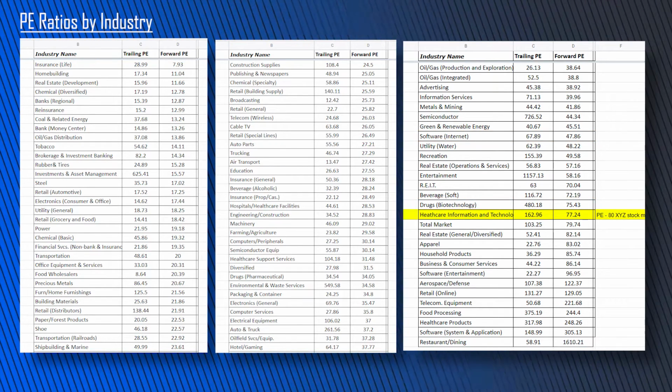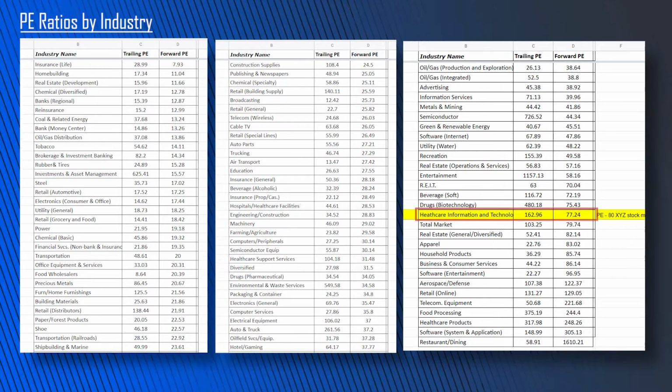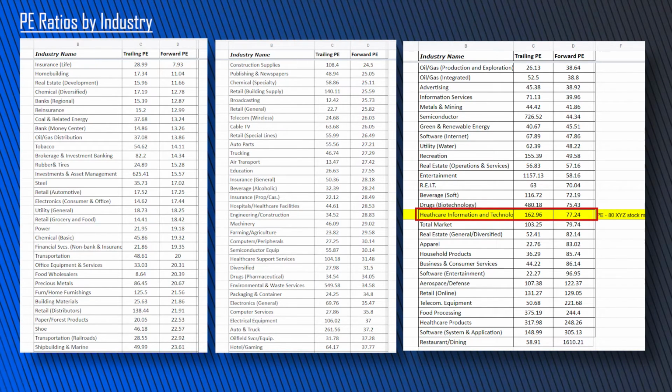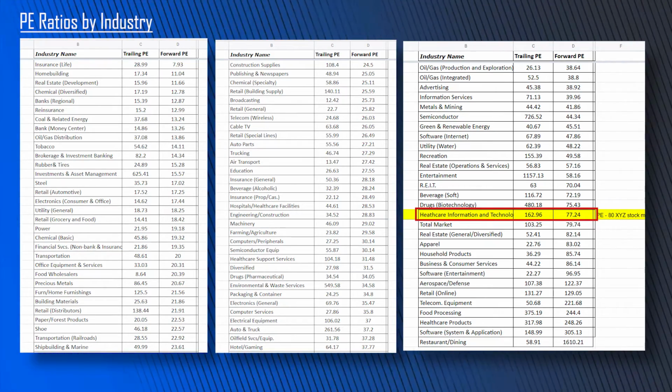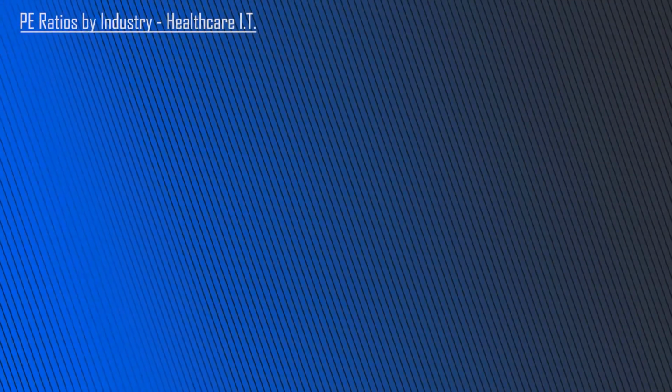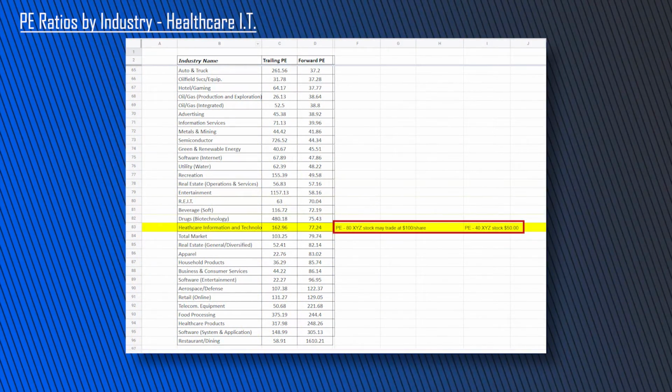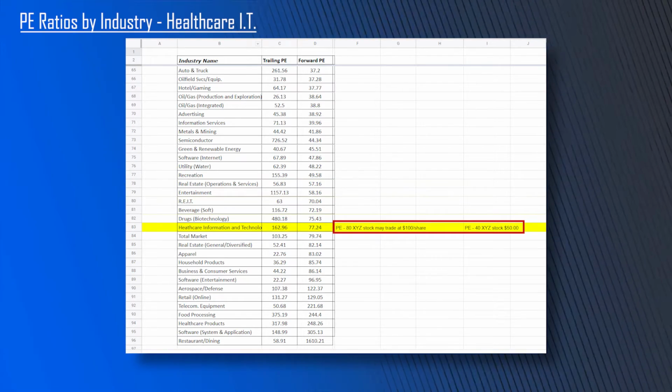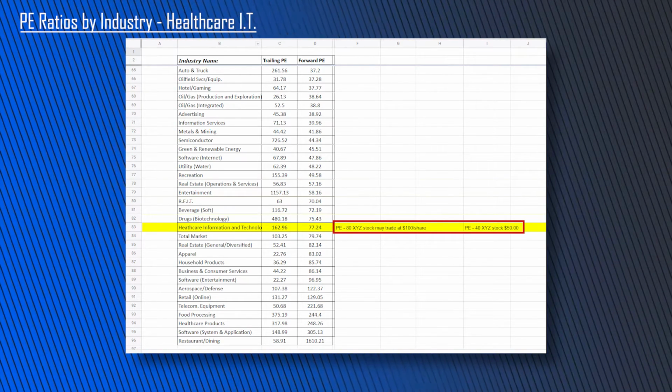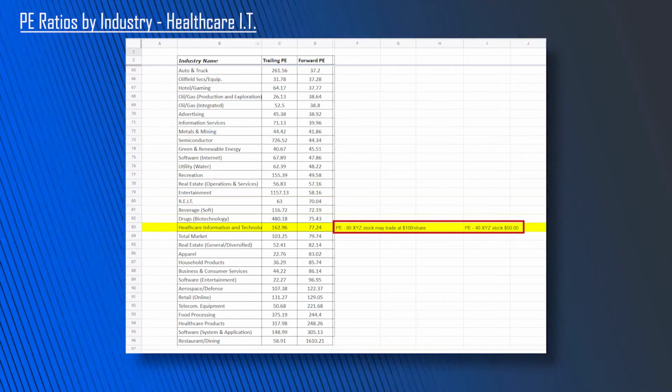Now, let's stop here for a second. Or let's go to healthcare. Healthcare, based on last year's earnings, 162 times. Based on next year's earnings, 77 times. I want you to understand, right now we are in a market that in general is considered to be of a high valuation. Some would call it overvalued, but I don't really want to say overvalued too much here because it sounds like the market's going to go lower, but markets can stay overvalued for years. Right now, Wall Street is saying that healthcare information technology, healthcare IT, almost like a tech stock, deserves a 77 PE ratio.